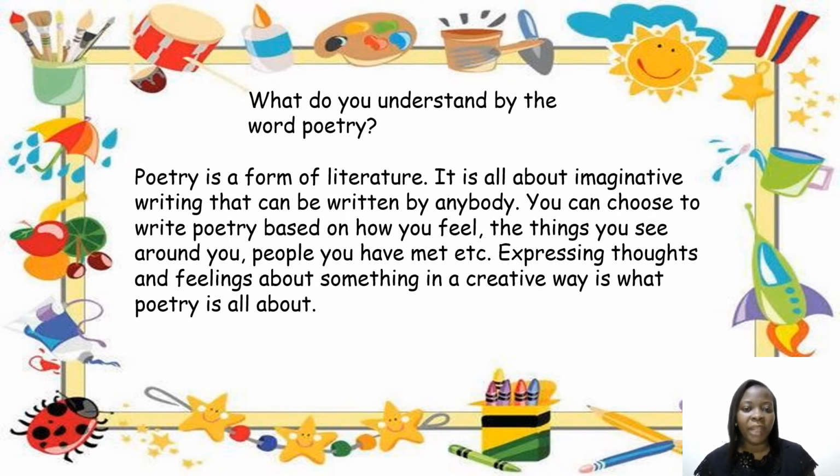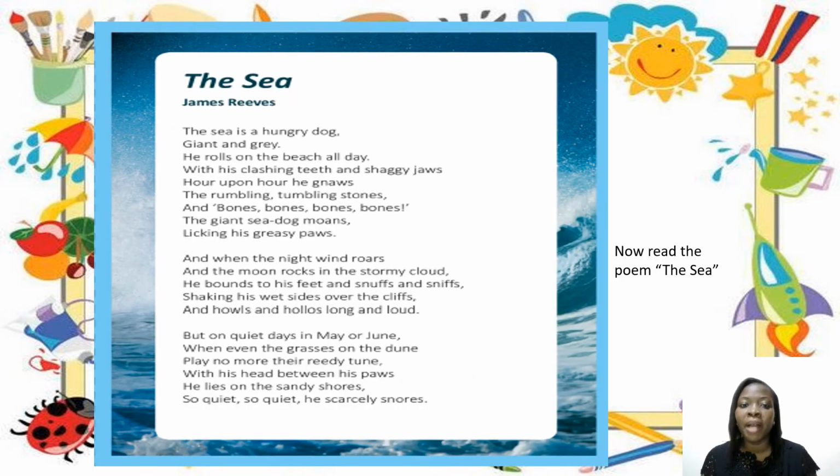Expressing thoughts and feelings about something in a creative way is what poetry is all about. When you think about things you have seen around you, people you have met, and you decide to write about these things, you are creating poetry.